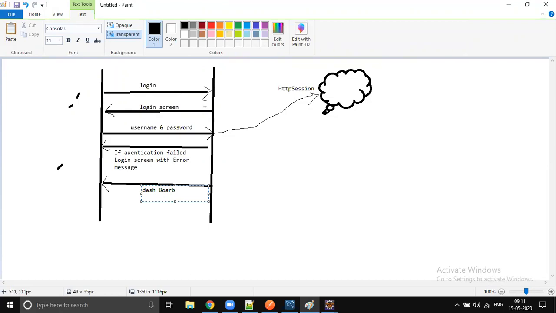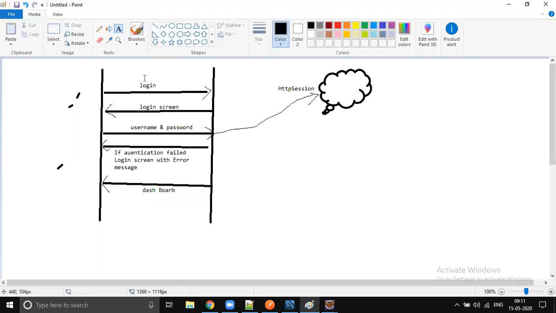Then you send the request, you get the login screen, you enter the username and password, then you click on submit or login, and the request goes to the banking server. If username and password both match, that information will be stored in the session. If authentication fails, you are navigated back to the login screen with error messages. If authentication is successful, then you will be able to see your dashboard, your account balance and last few transactions, those kinds of things.